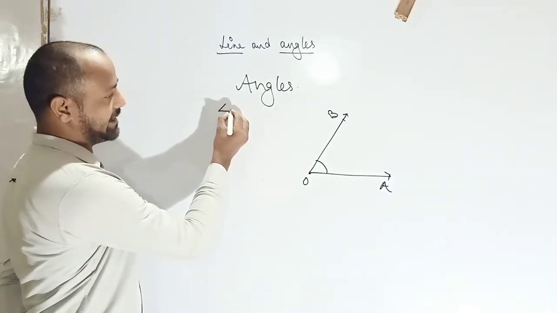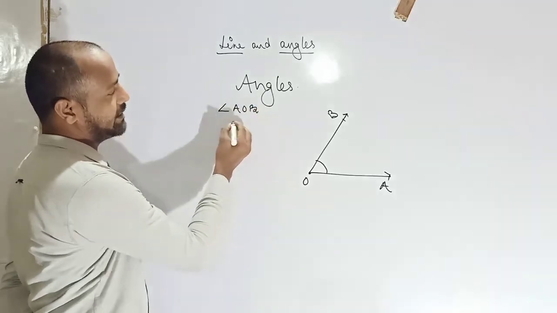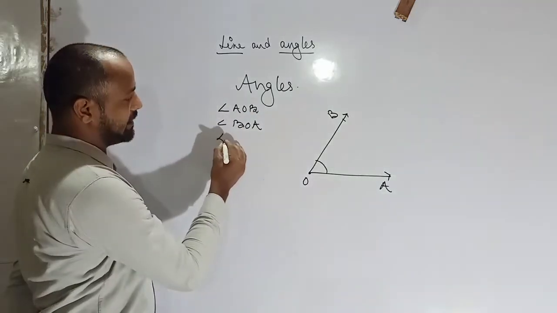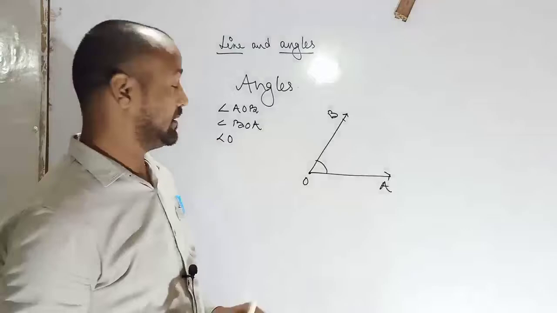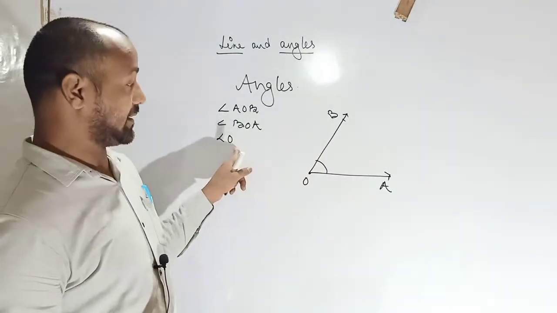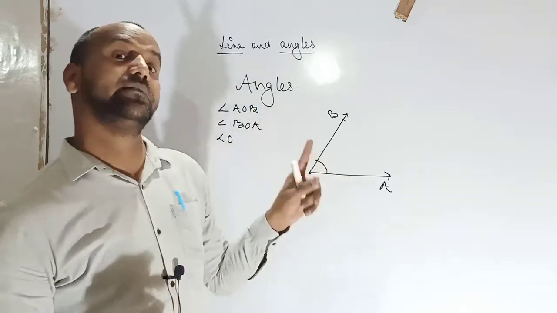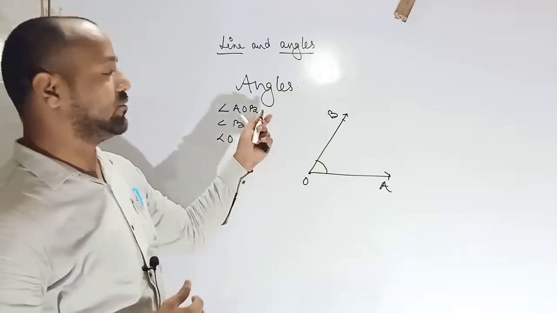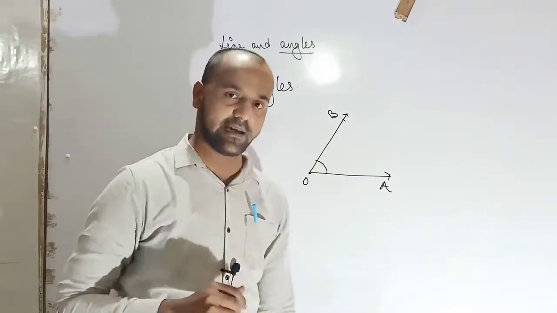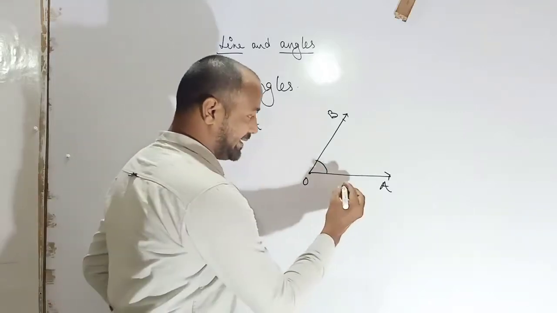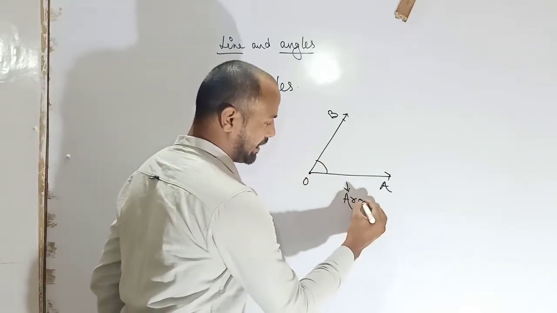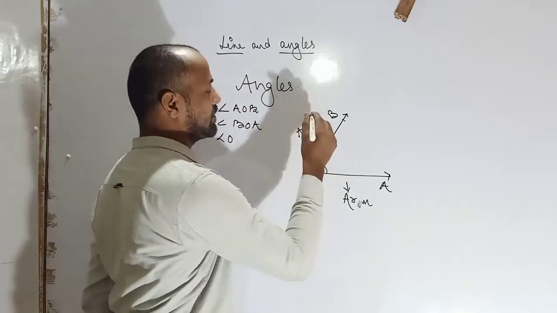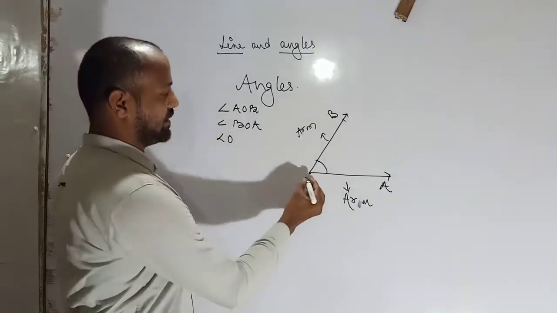We can represent this angle as angle AOB, or you can say angle BOA, or angle O. You can use a single letter when only one angle is formed. Otherwise, write angle AOB or angle BOA. OA is an arm here, OB is also an arm, and this point is called the vertex.